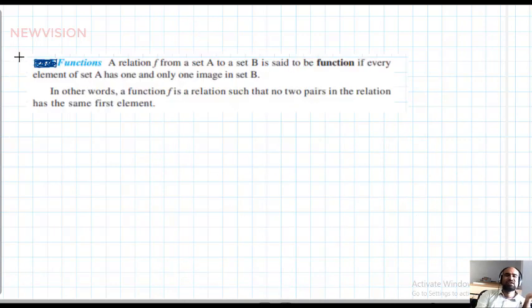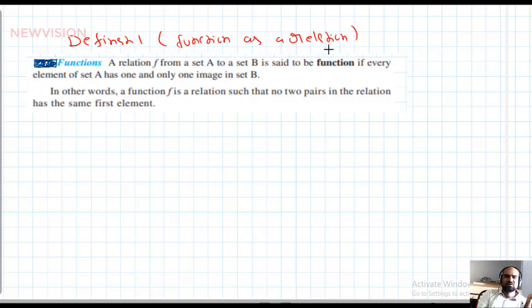Students, let's see here. Function as a relation, definition 1.